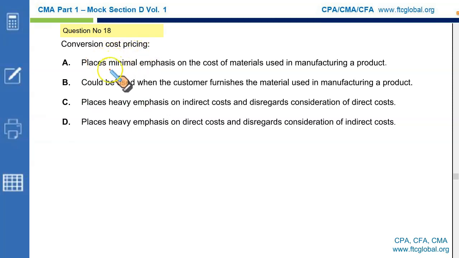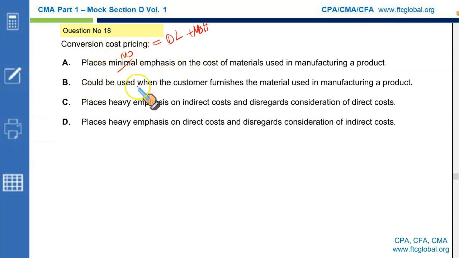Conversion cost pricing places minimal emphasis on the cost of material. Not minimal, it places no emphasis on the cost of material, because conversion cost is simply the sum of direct labor and manufacturing overhead. There is no material in it, so no emphasis on material.